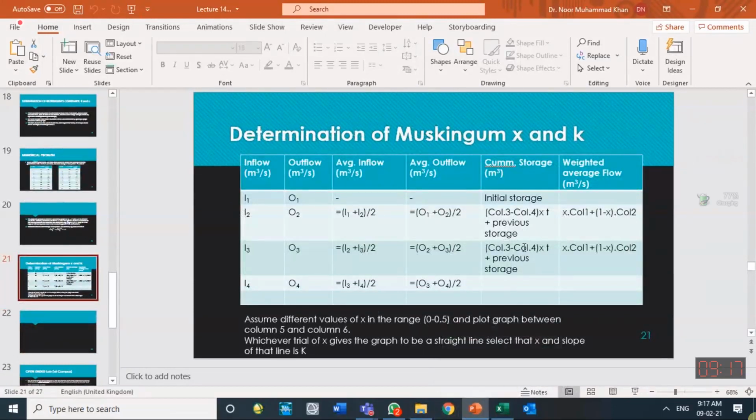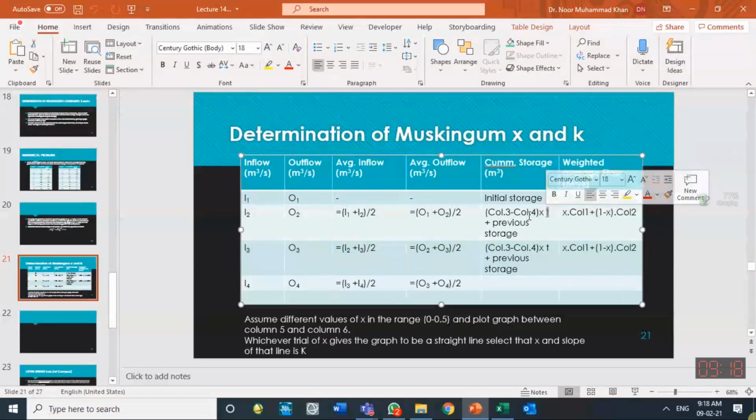This specifies how we have done it. These two things are known to us: inflow hydrograph, outflow hydrograph. Then to calculate the change in storage, we have taken the average of the two inflows and average of the two outflows, and then column 3 minus column 4. This column minus column will tell you the change of storage into T. So that is the volume change. Average inflow minus average outflow into time step. That is the volume of water, change of storage.